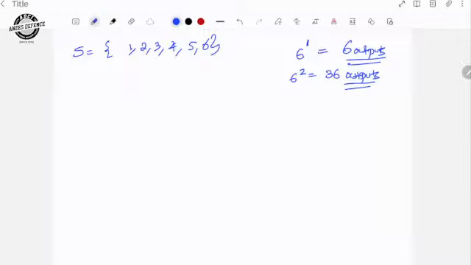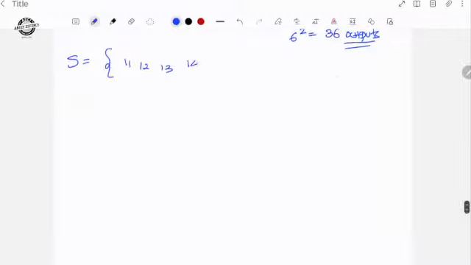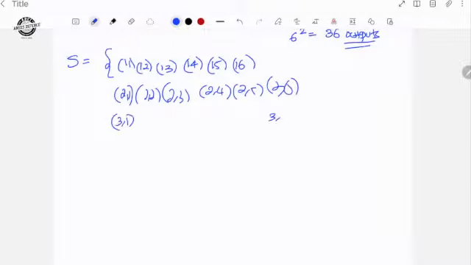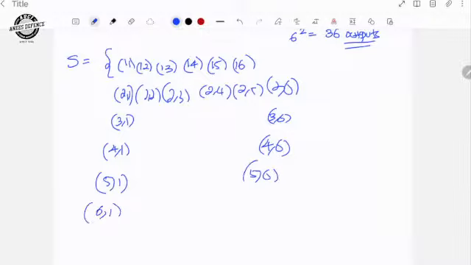So what is the sample space? It will be 1 1, 1 2, 1 3, 1 4, 1 5, 1 6, 2 1, 2 2, 2 3, 2 4, 2 5, 2 6, like that, and so on up to 6 6.